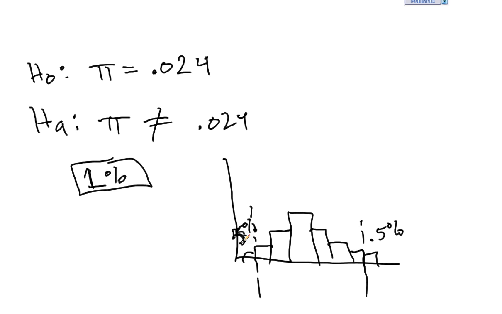So we would reject if the likelihood of what we saw is beyond this amount right here. I'll call this x sub 0, and I'll call this x sub 1. So if you observe a sample that's beyond 2.4%, then you would reject if it's bigger than this value, and if your sample is smaller than that, you would reject if it's smaller than this particular value.